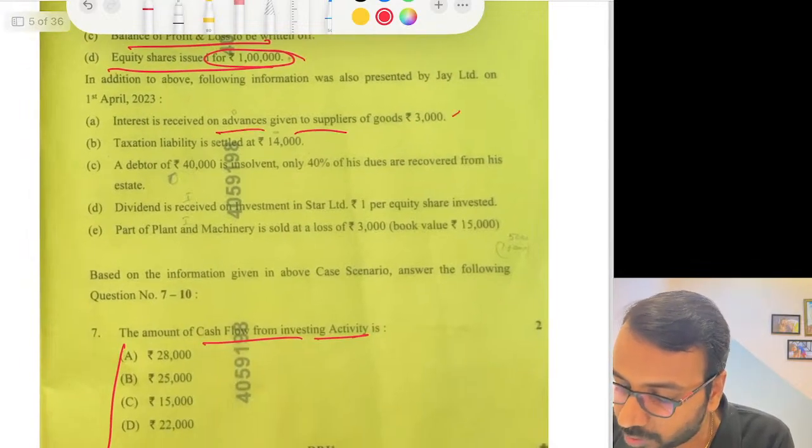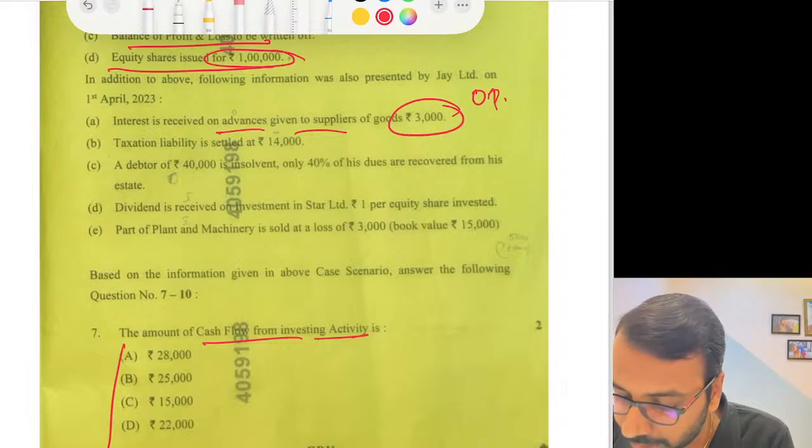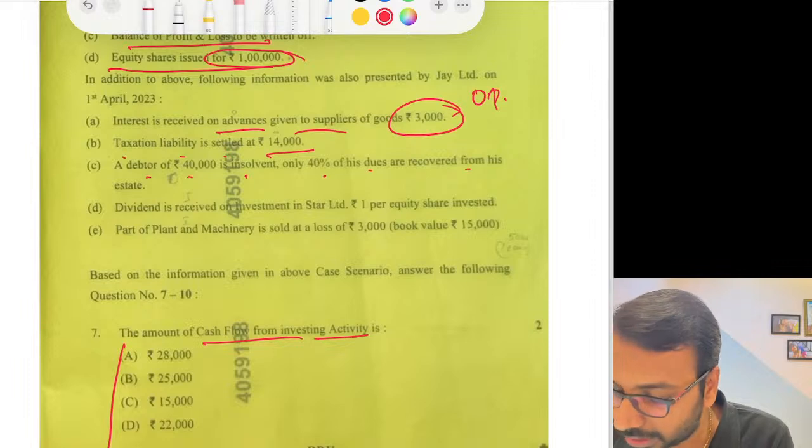Interest received and advance given to supplier 3,000. This is operating cash flow. Taxation liability settled at 14,000. Debtor of 40,000 is insolvent. Only 40% are recovered from his estate.